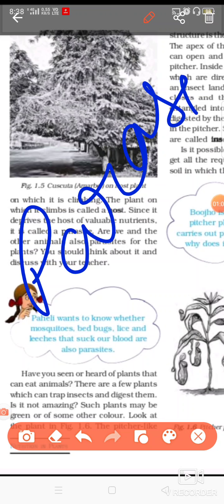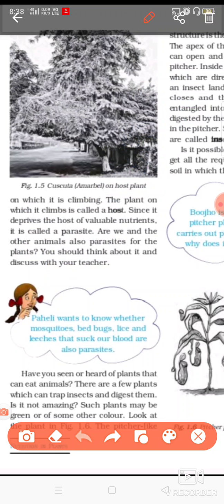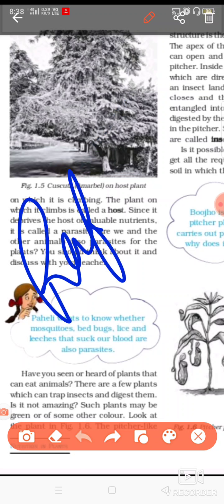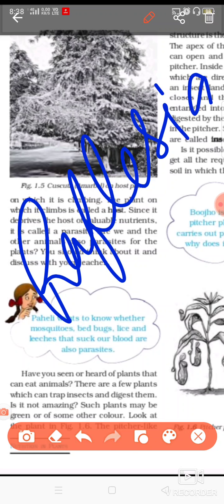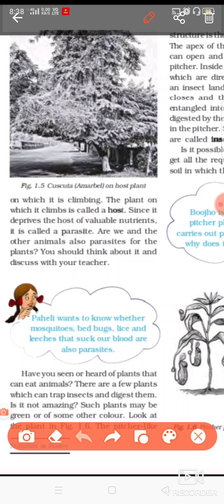Parasites. Parasites are the plants which grow on any other tree or any other plant, and they take their nutrition, they take their food from other plants or trees. These kinds of plants are known as parasites. For example, Cuscuta, amarbel. It is a kind of plant which grows on other trees. One more example is Rafflesia, which is the largest flower. This is also a parasitic plant.